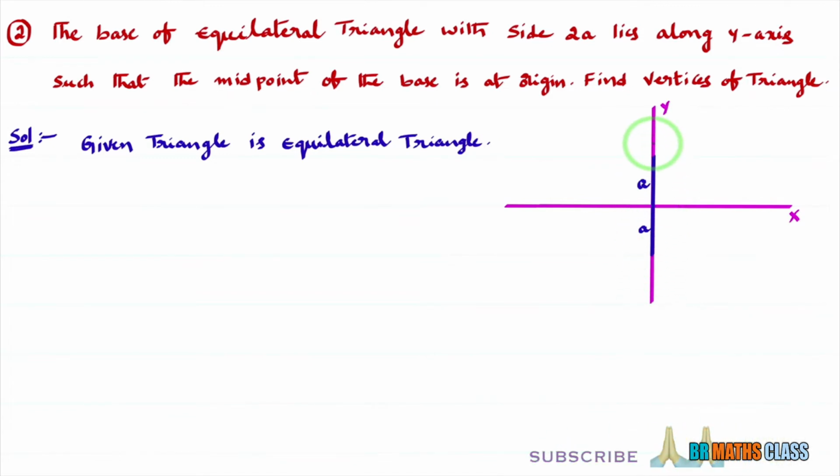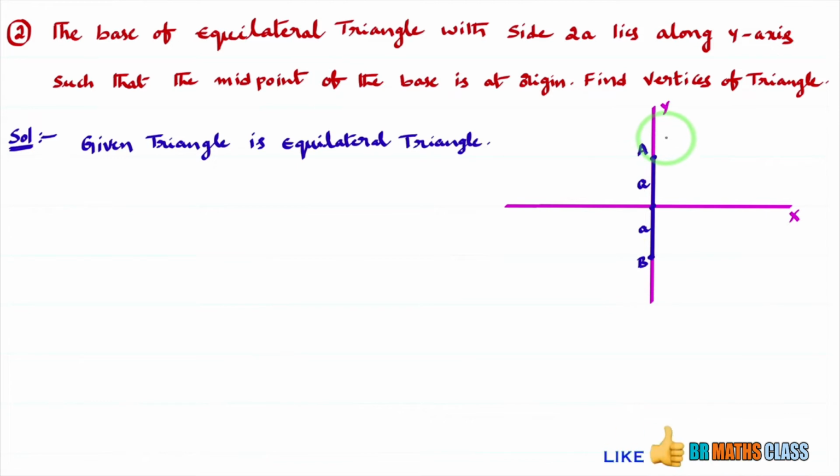This length is 2a, lies along the y-axis such that the midpoint of the base is the origin. They have given that the midpoint of the base is the origin. Find the vertices of the triangle. Okay, here I'll name these vertices like this: this as vertex A, this as vertex B.